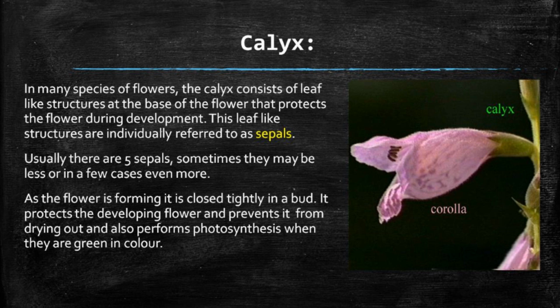The calyx performs a crucial role for the flowering plant. As the flower is forming, it is closed tightly in a bud. It protects the developing flower and prevents it from drying out. It also performs photosynthesis when it is green in color.